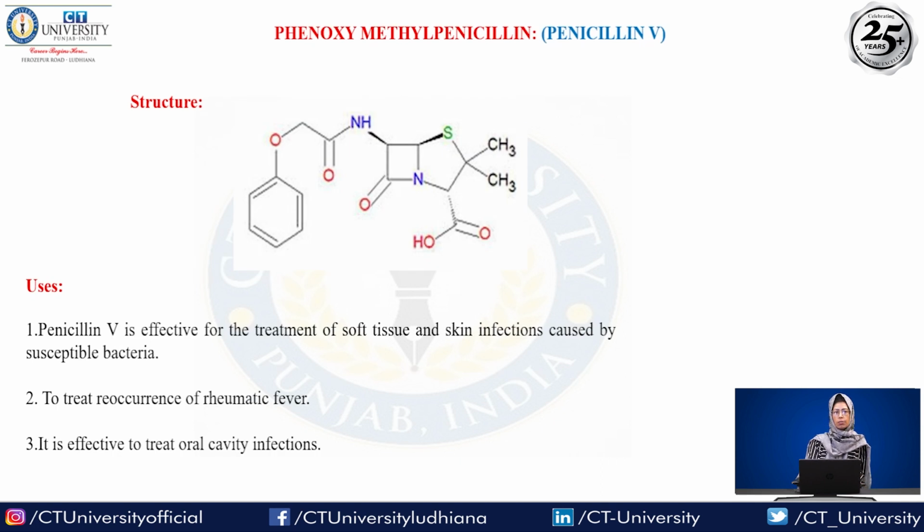Next we have phenoxymethyl penicillin, and also we can say that is the penicillin V. Same, this penicillin V is a semi-synthetic antibiotic.